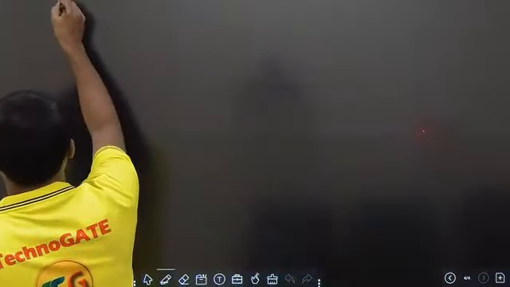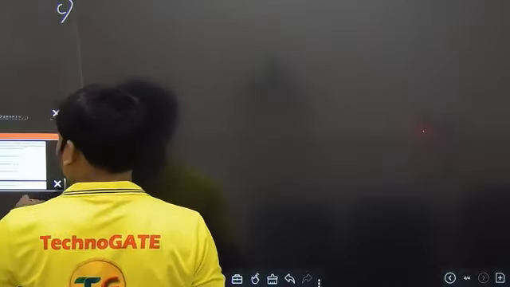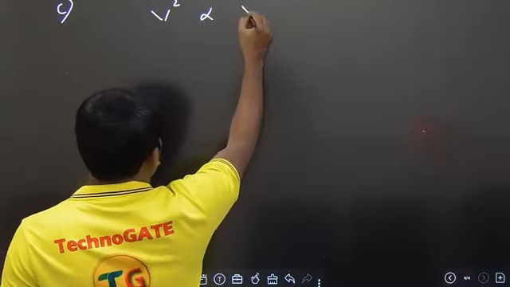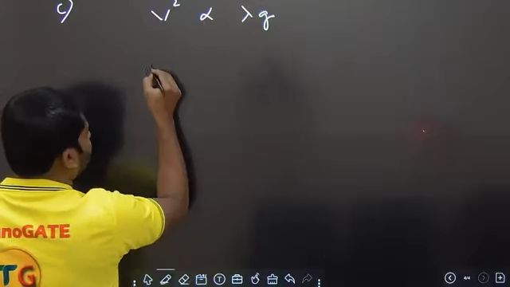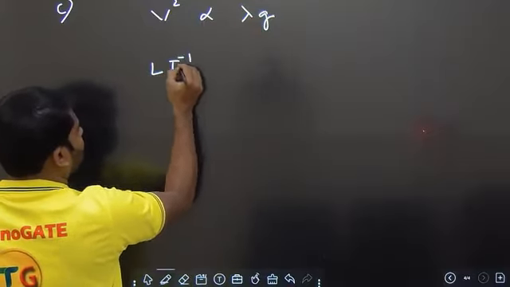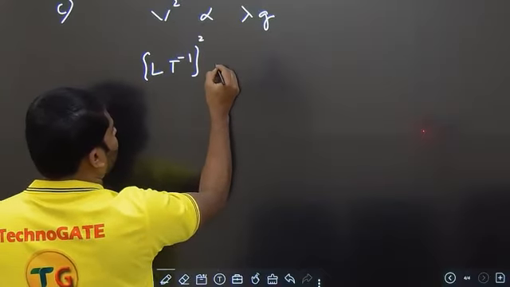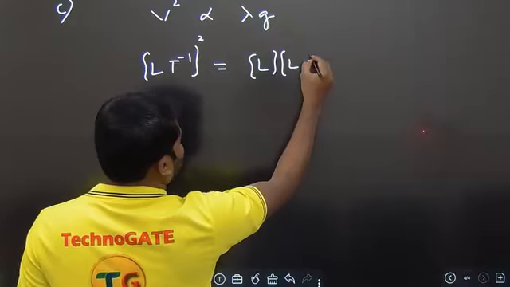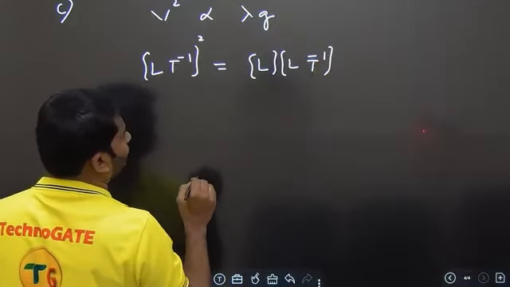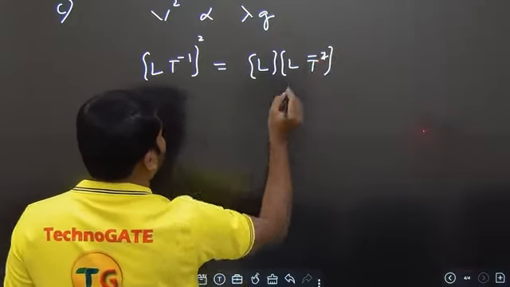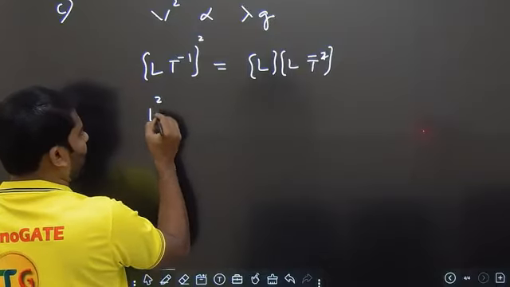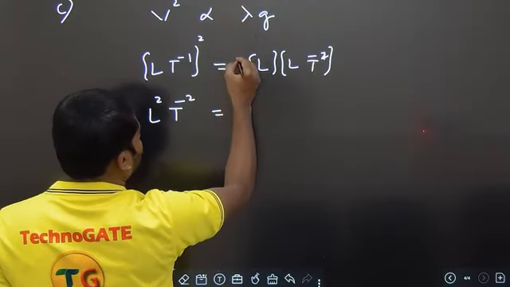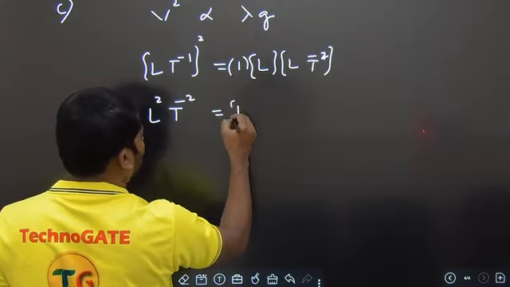In option number C, it is given that v square is proportional to lambda into g. V square means (L T power minus 1) square is equal to lambda which is L, g which is acceleration, L T power minus 2. So if you simplify on the left hand side, L square T power of minus 2 is equal to, here there is a constant so already 1 will also be there.